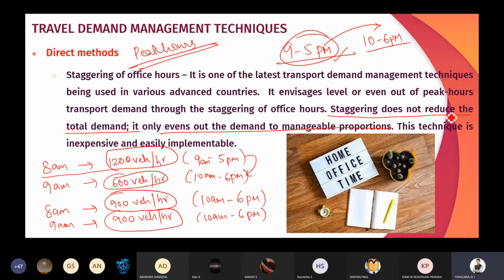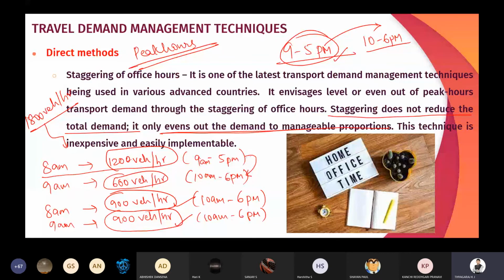So staggering will not reduce the total demand. The total demand is 1800 vehicles per hour. It is not changing, but it is distributed equally in proportions. So the 1800 vehicles are distributed between 8 a.m. and 9 a.m. So it will not reduce the total demand, but it will alter the number of vehicles which are utilizing the road during that time.